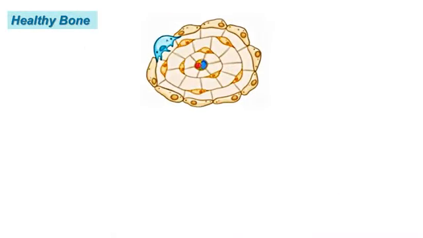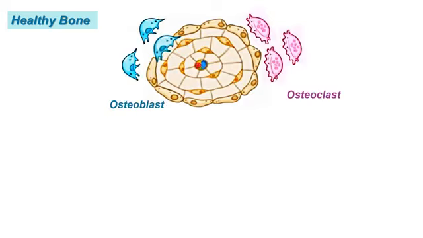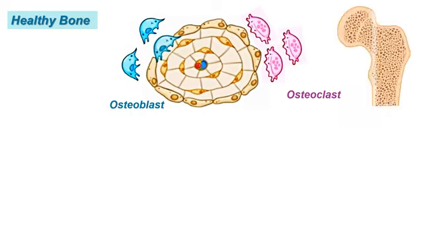Here we see the healthy bone with internal structure, Haversian canal surrounded by osteocytes, osteoblast, osteoclast. They are maintaining harmony between bone formation and bone resorption, thus maintaining normal bone architecture.